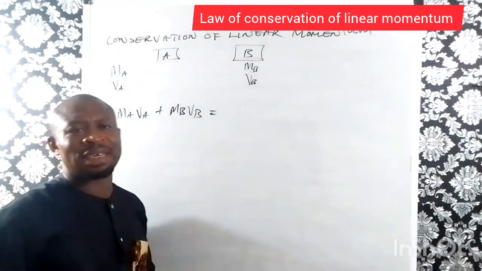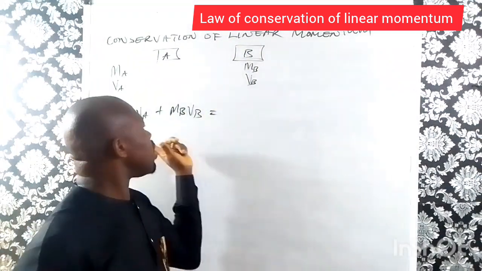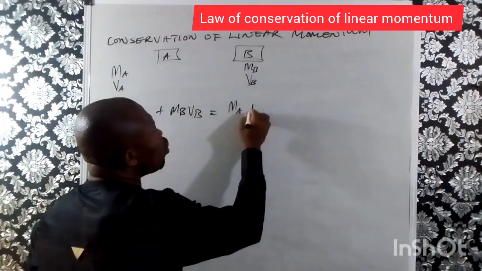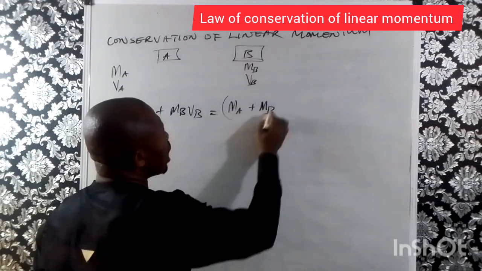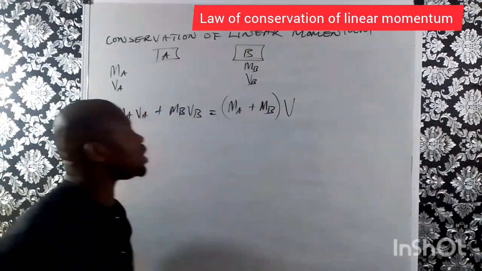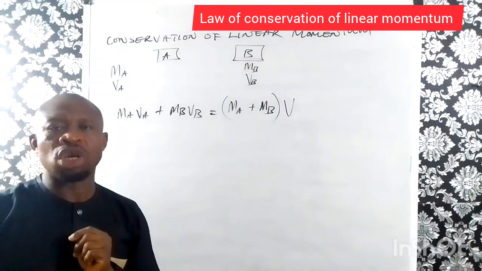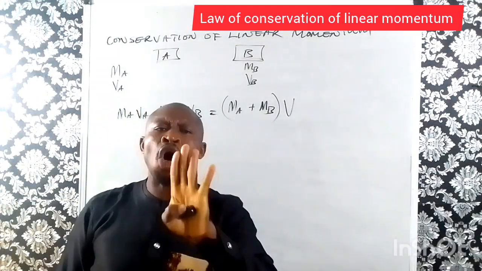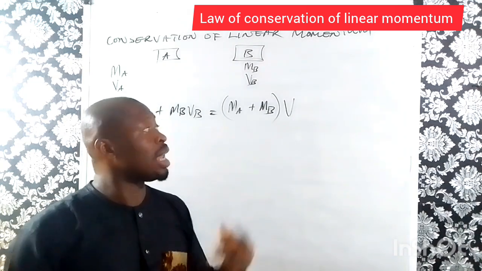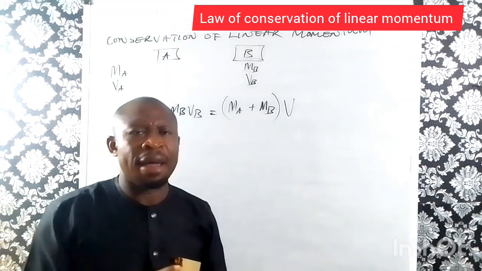So, we said if that law of conservation is obeyed, momentum before collision is equal to momentum after collision. So after collision, the two of them will now jam together. They will stick together and move with a particular speed. So this is momentum before collision. This is momentum after collision. Now, there are 4 cases that I want us to review. If we review those 4 cases, then it can help us in every calculation we are making.